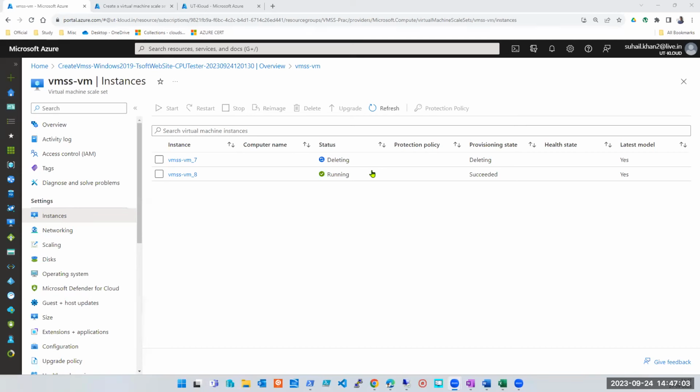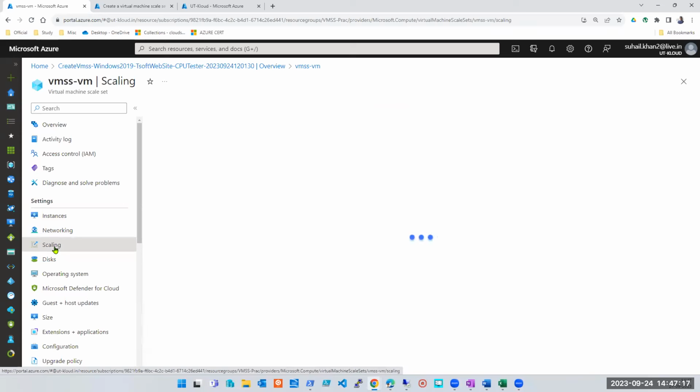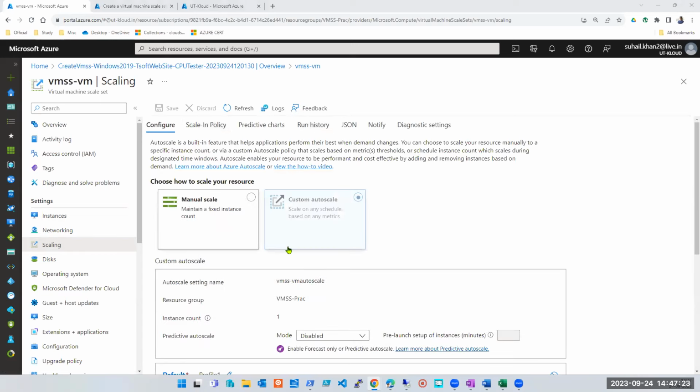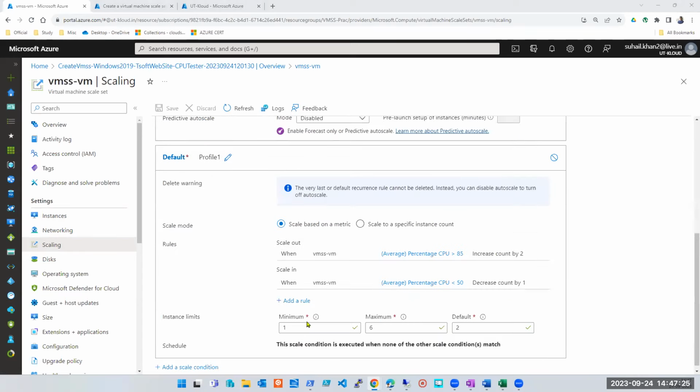Yes. Great. So look at this, guys. Now the CPU threshold on that server, it's hardly 10%. So we are back to machine 1. And why is it 1? Because minimum I have asked it to be 1. If I would have kept it as 2, minimum 2, then no matter what the threshold is, even if it is 0%, it would have stopped on 2 machines. But now it is 1, hence it deleted every machine except 1 machine.